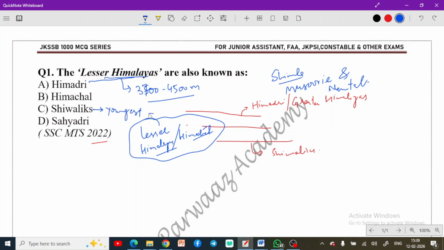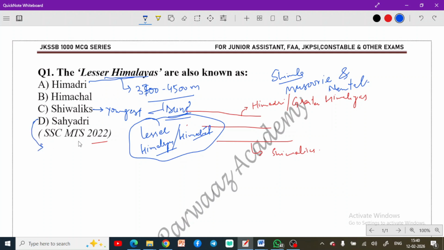This Shivalik range is also important for dunes, the longitudinal valleys that we find in it. This is important to remember, because sometimes the questioner asks about these dunes. So this is also a fact that you need to keep in your mind. I have given you more than enough from here, but do take this point as well.